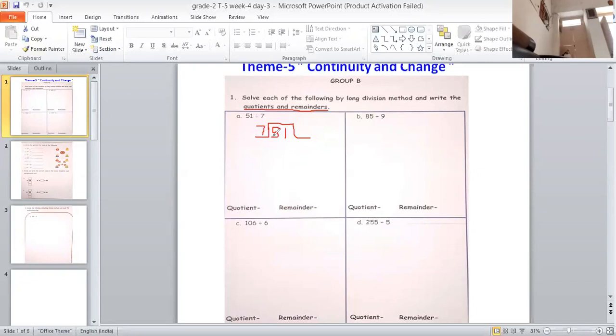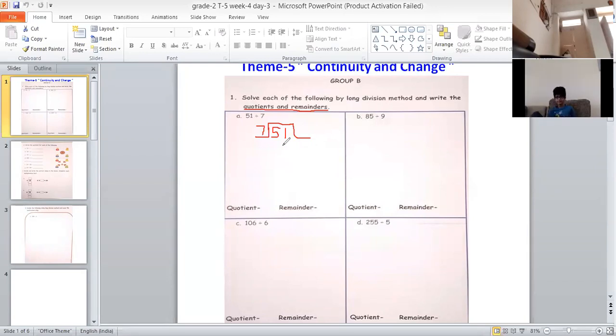Here first digit is 5 and the number outside is 7. You have to compare this 7 and 5 first, and then only you will decide you will be taking 2 digits at a time or only 1 digit. So 5 is smaller than 7. So it's clear that you will not get 5 in 7 table because 7 table starts with 7. 7 ones are 7. And the number keeps on increasing.